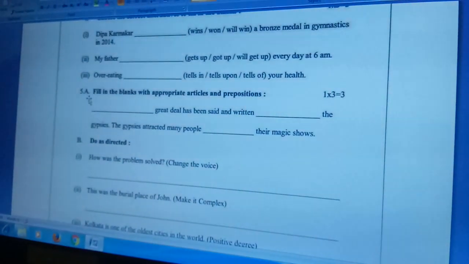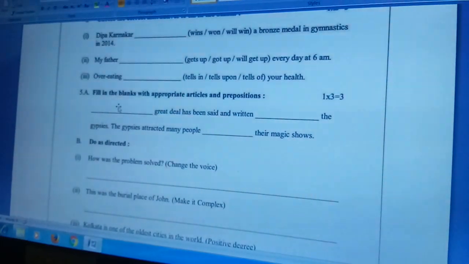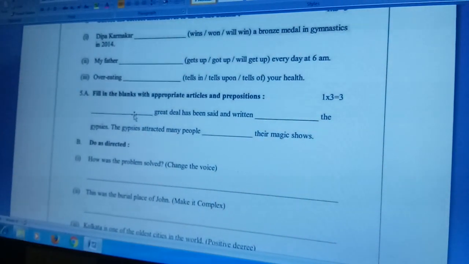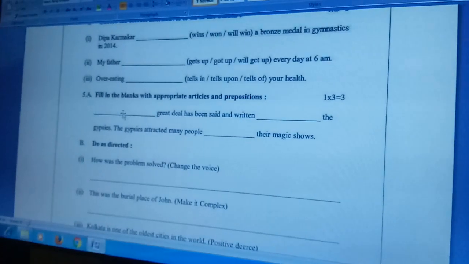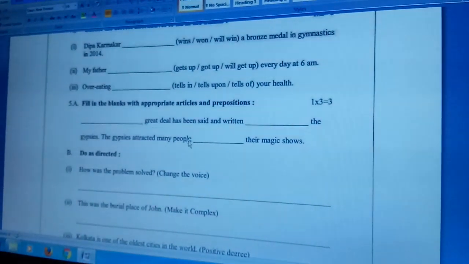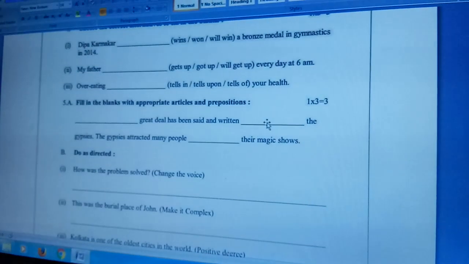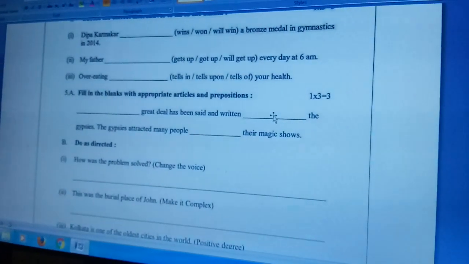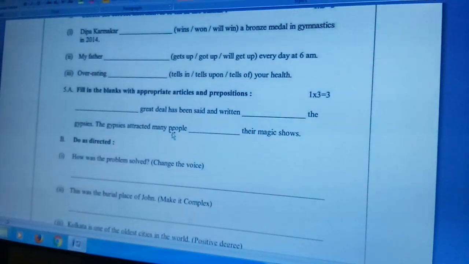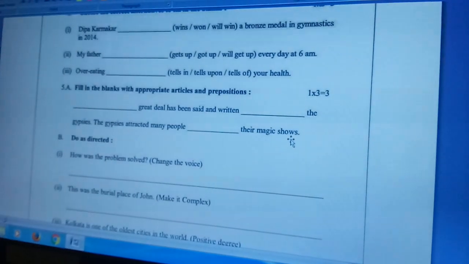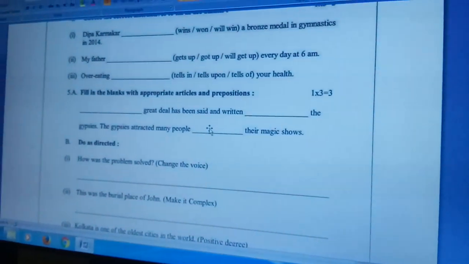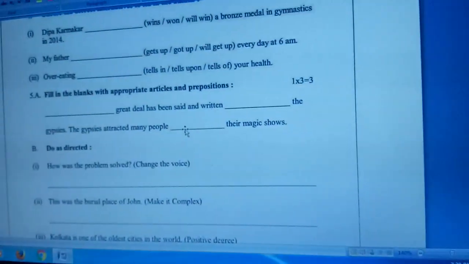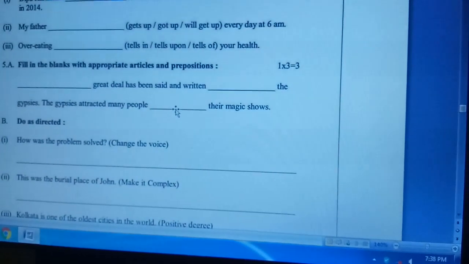Now 5A. That is filling in blanks with articles and prepositions. Very common question. A great deal. Here in this blank you have to write a. A great deal has been said and written about the gypsies. In the second blank you have to write about, isn't it? The gypsies attracted many people by their magic tricks. Here you can use to also, but in this case you may write by also.